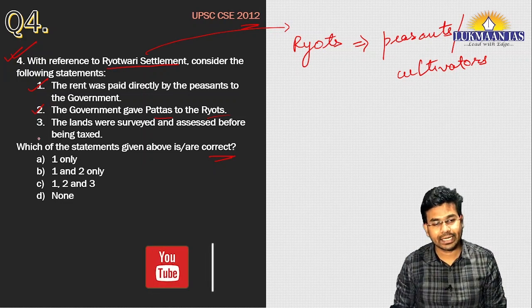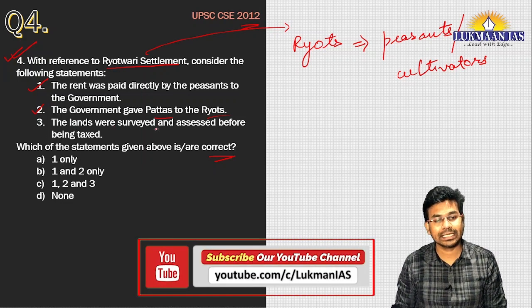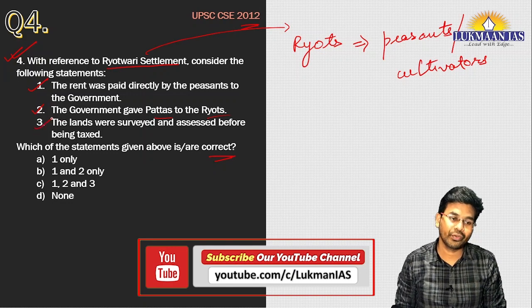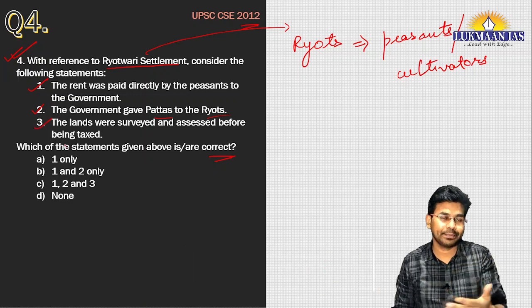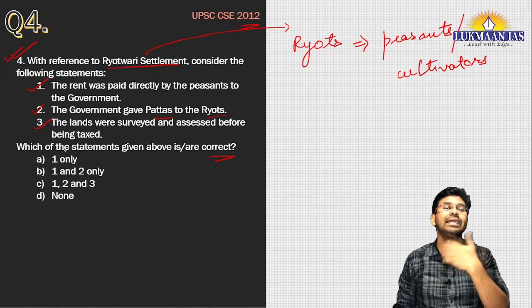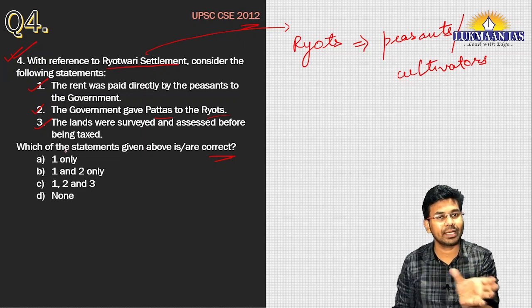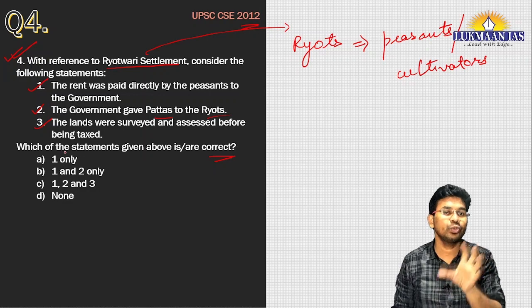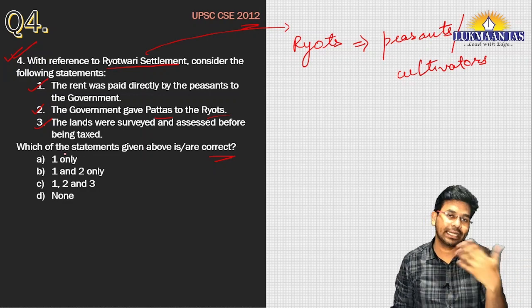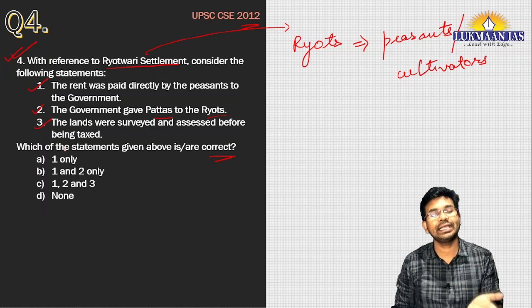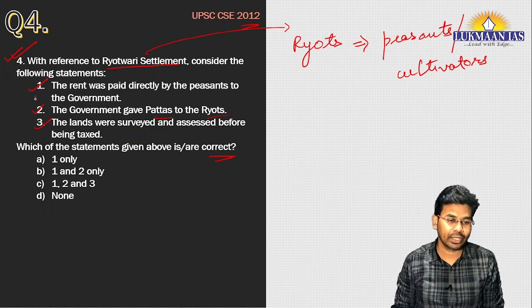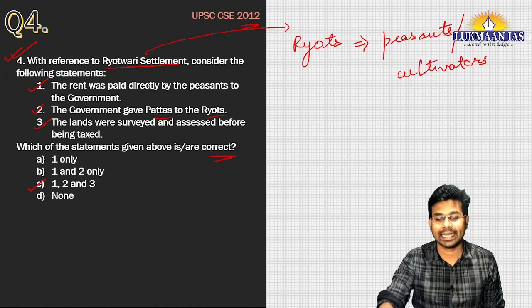The third statement says the lands were surveyed and assessed before being taxed. Yes, this is right. The government adopted this strategy because in earlier land revenue settlements, this was missing to some extent or to a greater extent. So the government started assessing and surveying the land before taxing. All these statements are correct. It means option C is the right answer.